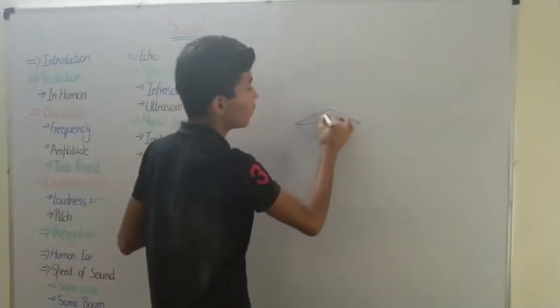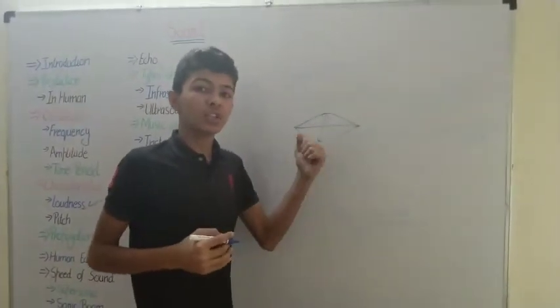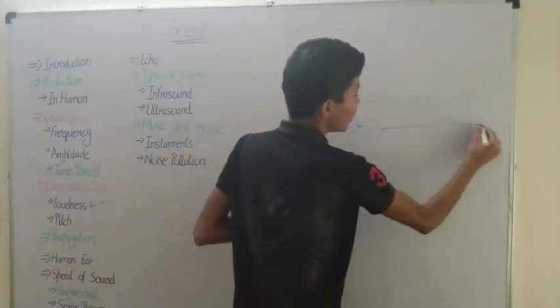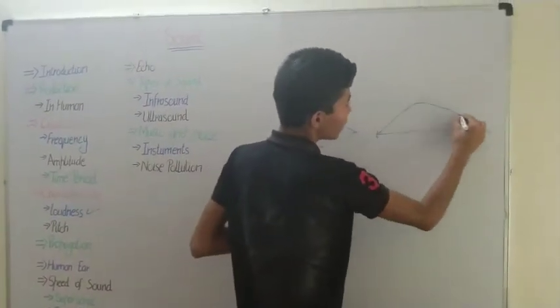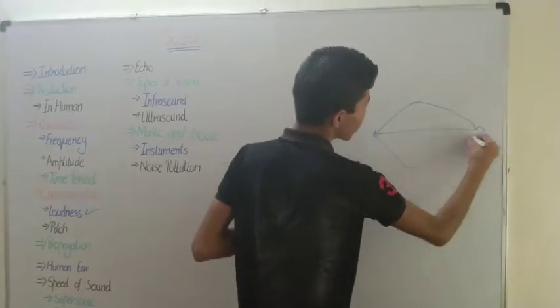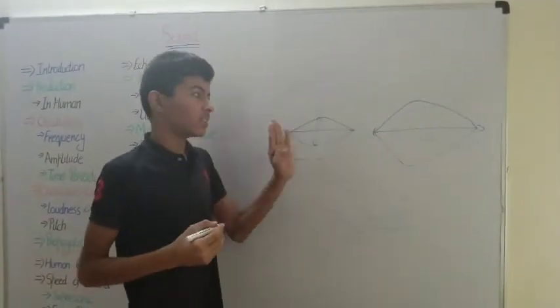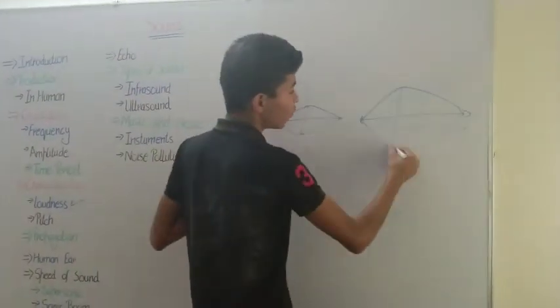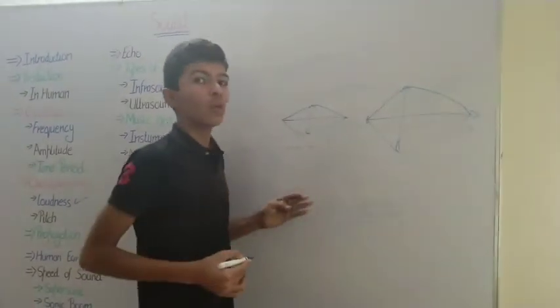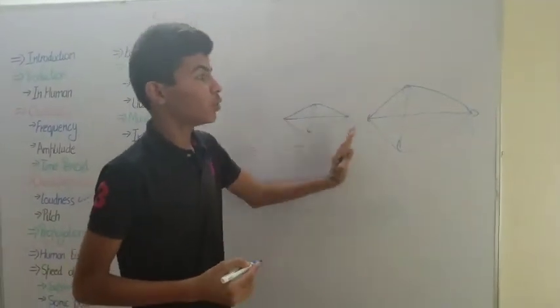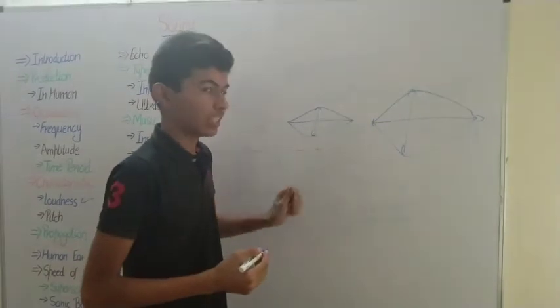So they can complete more oscillations in a given period of time. But a man, who has longer vocal cords, has to cover a larger distance to produce sound, so we perceive this as a broad sound and the other as a shrill sound.